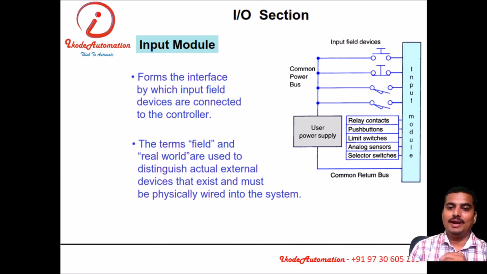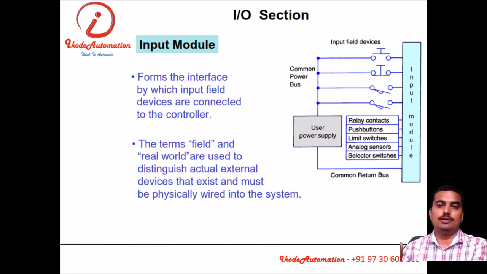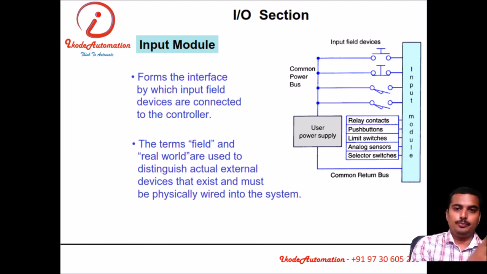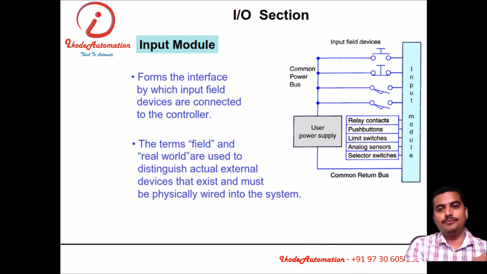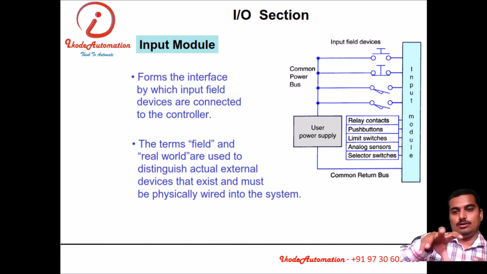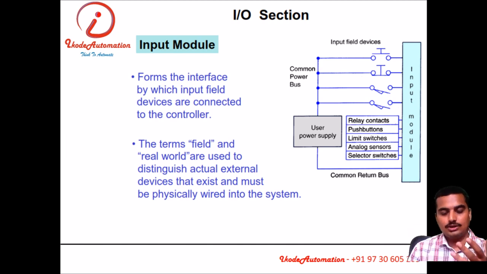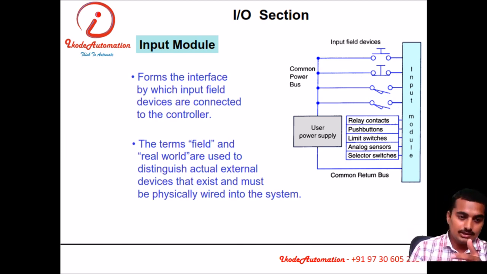Any automatic system has three parts. First, input devices, second, controlling devices, and third, output devices. Input devices are nothing but the input push button, toggle switches, selector switches or sensors, which give the feedback to the system, that is the controlling system or controller.